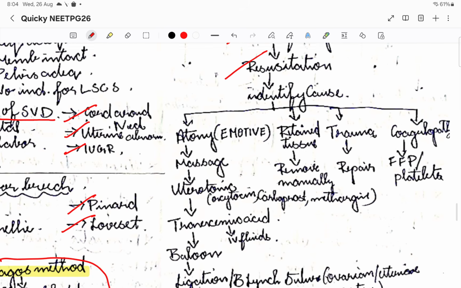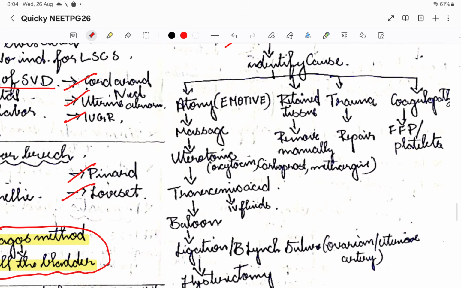Now based on the cause is how we are going to treat the patient. First we'll identify the cause. If it is atony, the uterus is not responding or not contracting at all, the first thing we are going to do is massage.